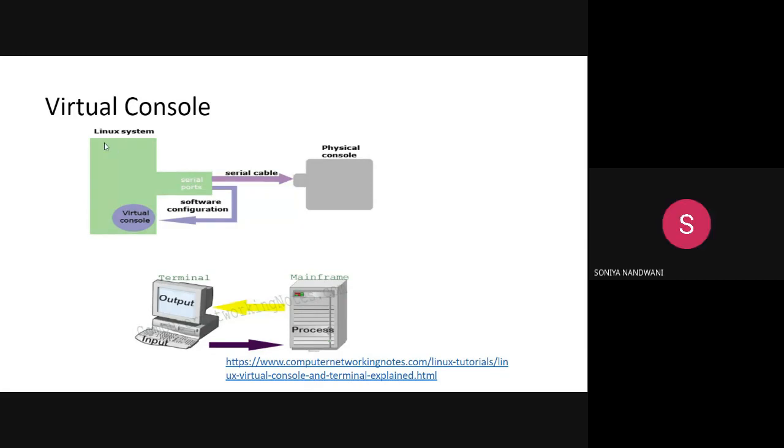Yes, ma'am. Now again in Linux you also have multiple distributions. Ubuntu is a distribution, Red Hat is a distribution, Fedora is a distribution. Again in those also the number of virtual consoles will be different. So Ubuntu, which we are studying, has 7 virtual consoles. Red Hat may have more or fewer virtual consoles. Fedora will have a different count of virtual consoles. So if you have different versions of your Linux operating system, all those versions will also differ in the number of virtual consoles. Understanding? Yes, ma'am.